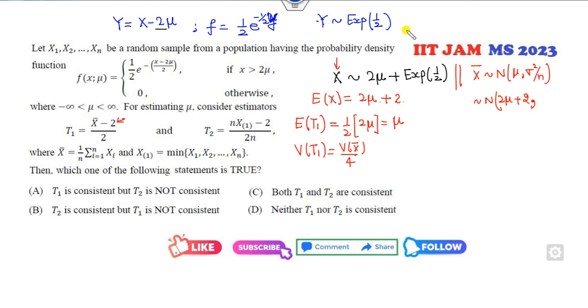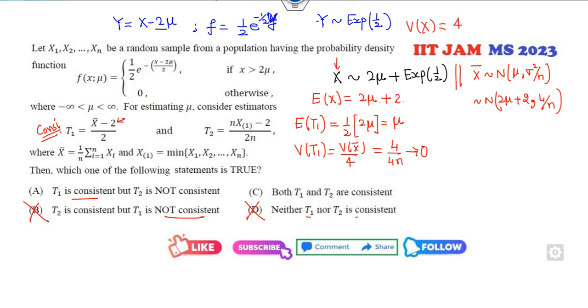What is the variance of this? Can you find the variance of x? This is a constant value, so it is 0. The variance of this is my 4. So it is 4 over n, so it is 4 over 4n. It goes to 0. So yes, T1 is my consistent estimator. So T1 is consistent.